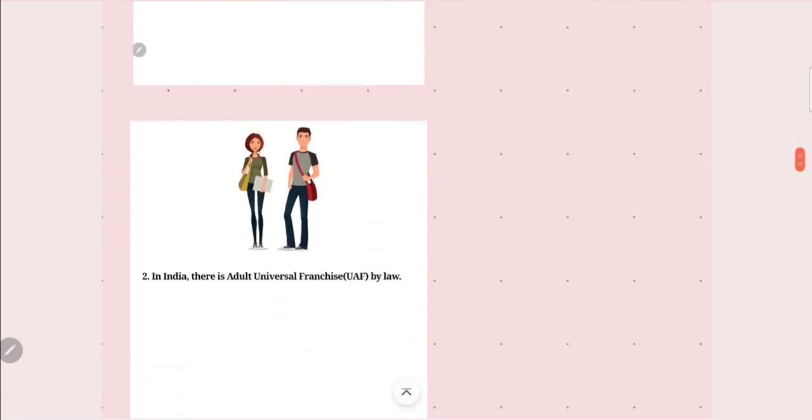Now in India there is universal adult franchise by law, UAF. The Indian Constitution deals with different rules and regulations, codified in articles. So in India also we have to follow UAF as prescribed by the law.